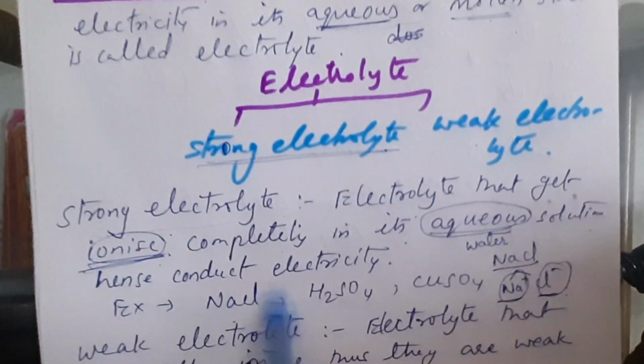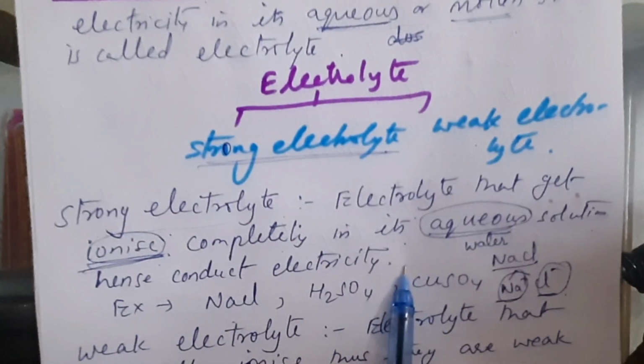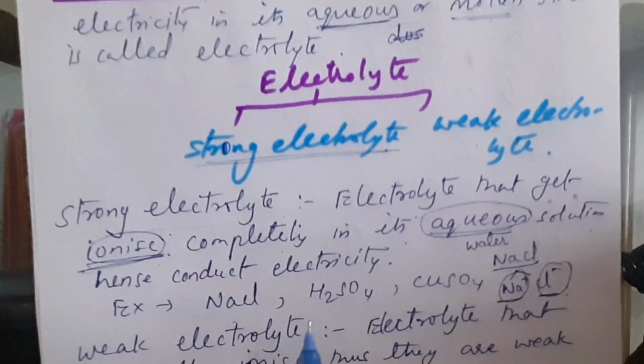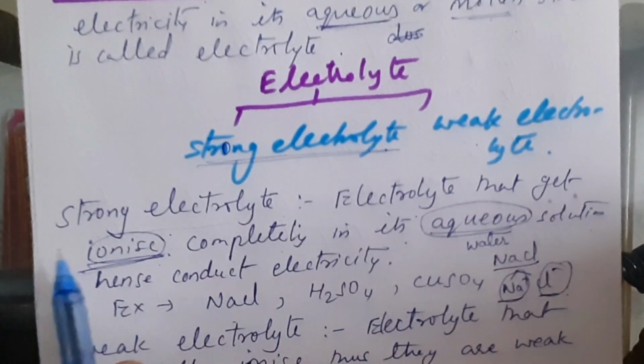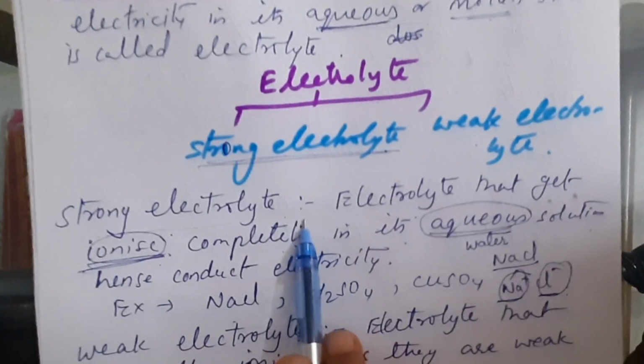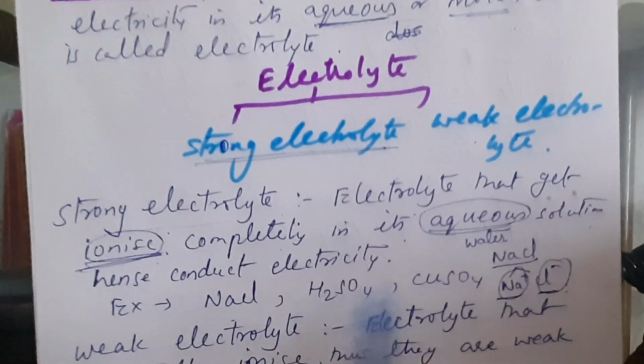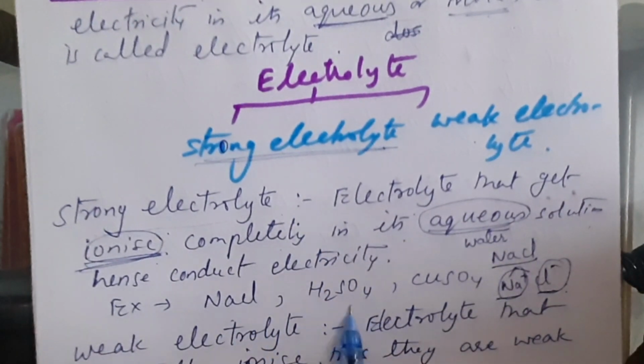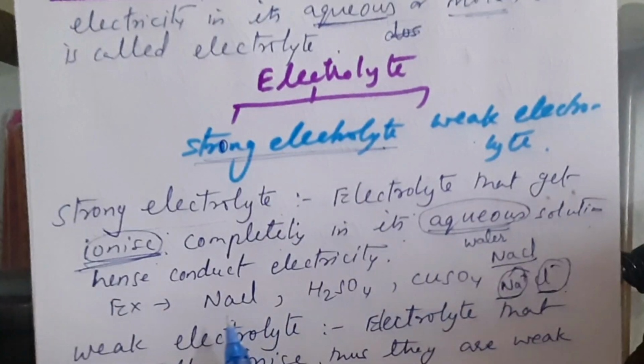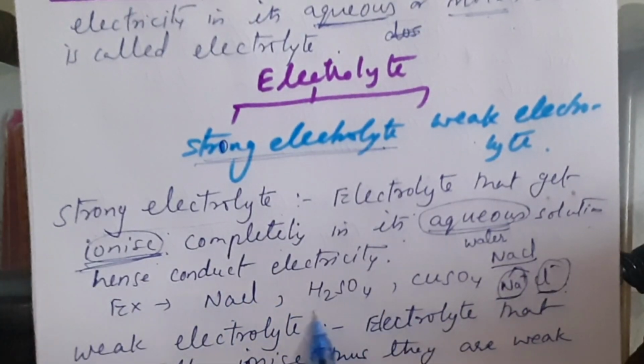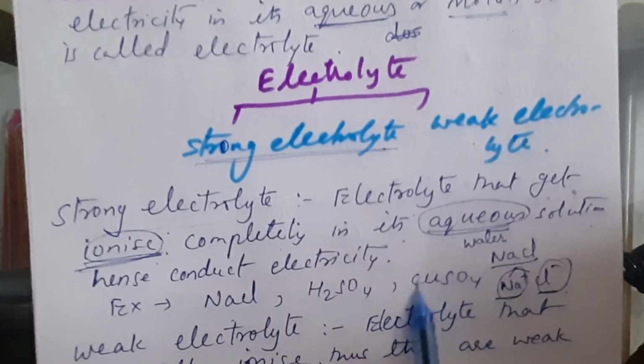First we need to prepare electrolytes, so that by introducing electrodes, the positive and negative terminals, in them, we generate electricity and see the chemical effects. For that purpose we need to learn about electrolytes. A few examples of strong electrolytes are NaCl, H2SO4, CuSO4: sodium chloride, sulfuric acid and copper sulfate.